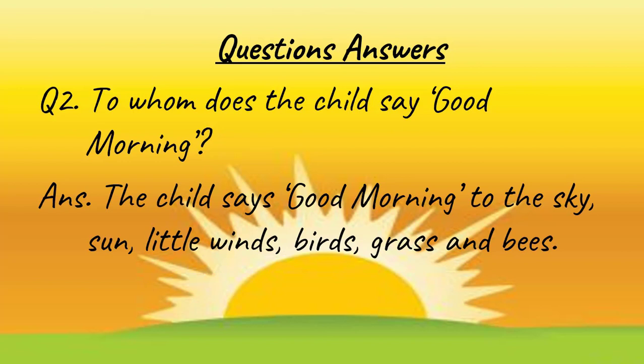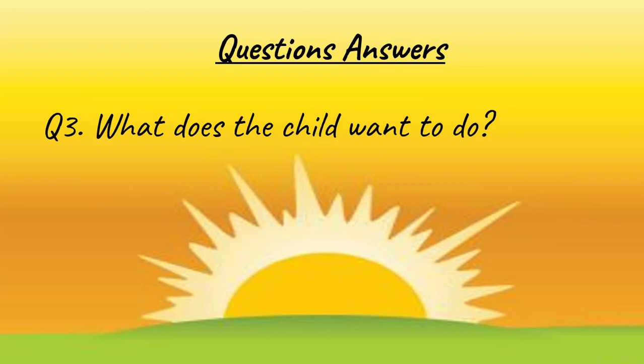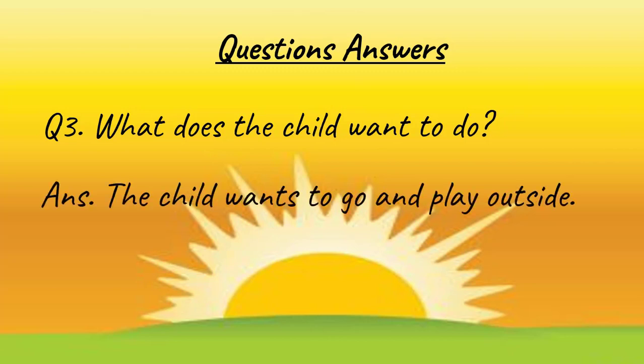Its answer is, the child says good morning to the sky, sun, little winds, birds, grass and bees. Next question is, what does the child want to do? Answer: the child wants to go and play outside.